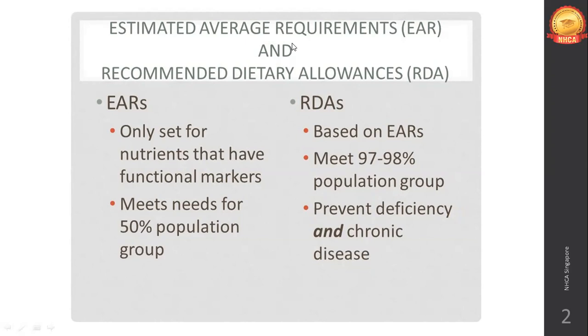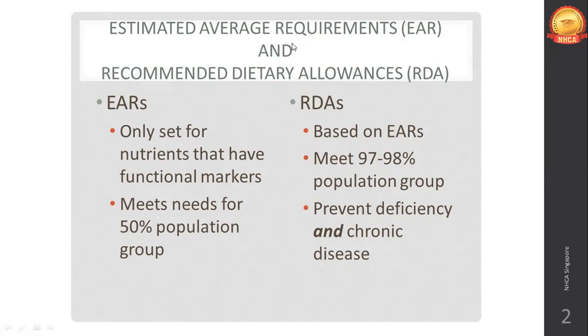Whatever is the half of 1.6 billion, estimated average requirement will give you the average requirement of half of your healthy population only. Yeah, 800 million, 80 crores.